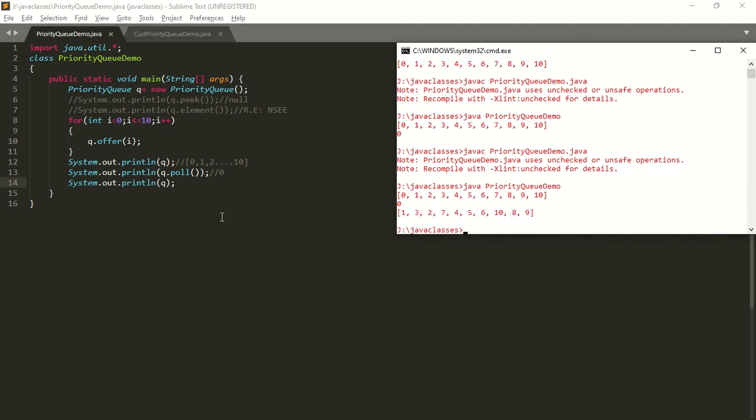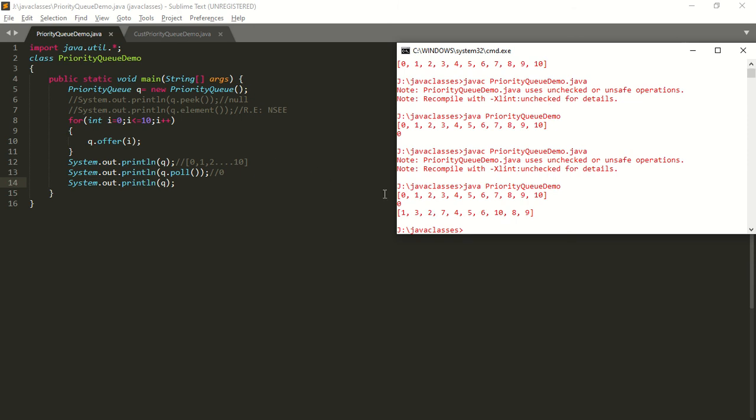So observe what will happen. What is the output you are getting? Is this output in sequence? No, the output is not in sequence. So why are we getting such a type of output? The reason is some platforms will not provide support for priority queues. Previously we have learned some platforms will not provide support for thread priorities. Similarly, some platforms will not provide support for priority queues. That is why we are getting random output here. So there is no problem in our program. That is, the platform is not supporting it.